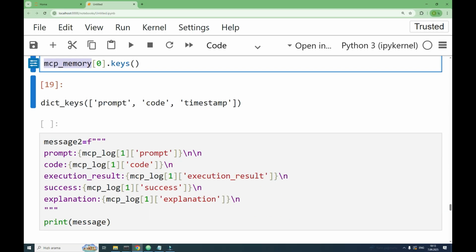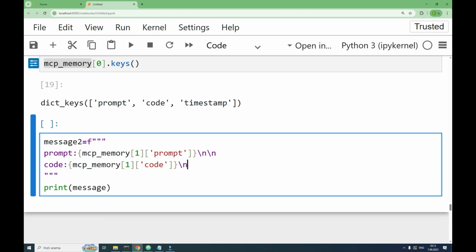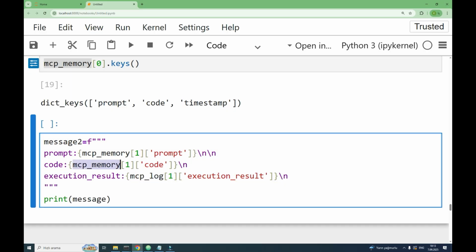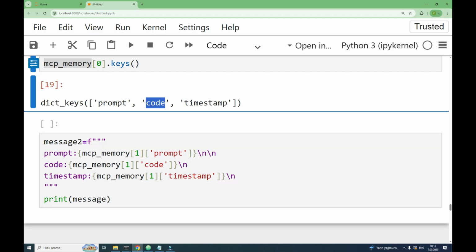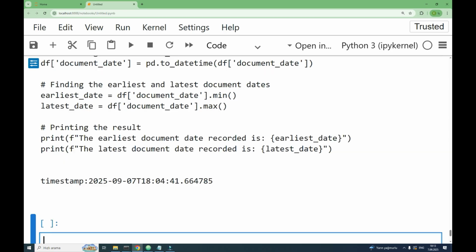It's not MCP log, it's MCP memory. We can keep the timestamp if you want, like this: MCP memory timestamp, code, prompt. Let's start with the first one and print the message.